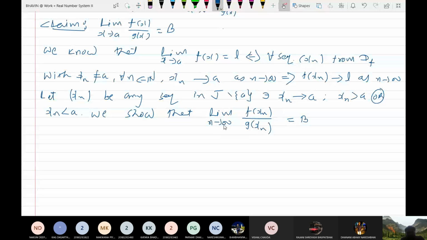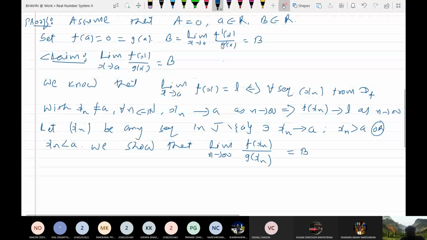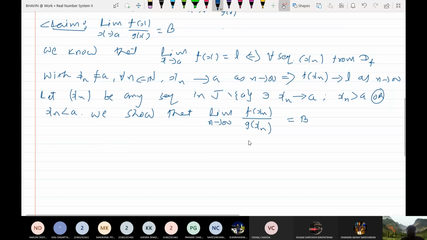So already we have given that as x tends to a, f dash x upon g dash x has limit B. Not f dash upon g dash, we want to show that f upon g has limit B. So somehow, what is the relation between f dash, g dash and f, g?